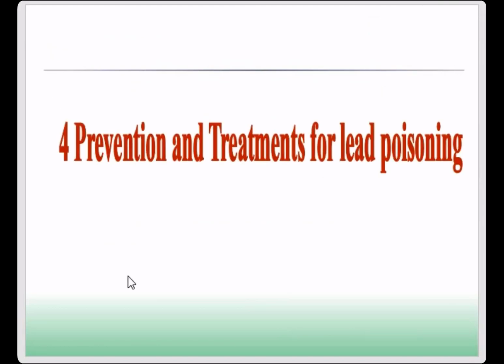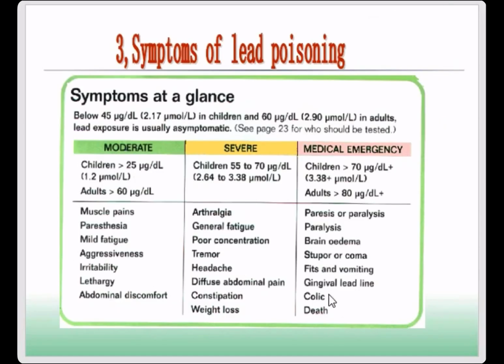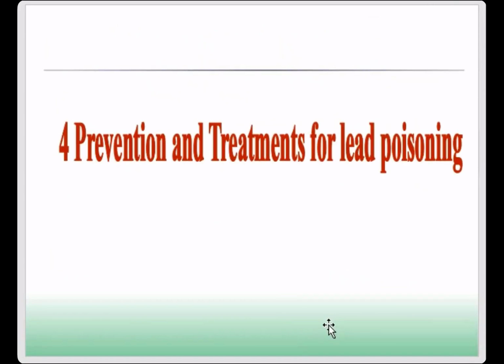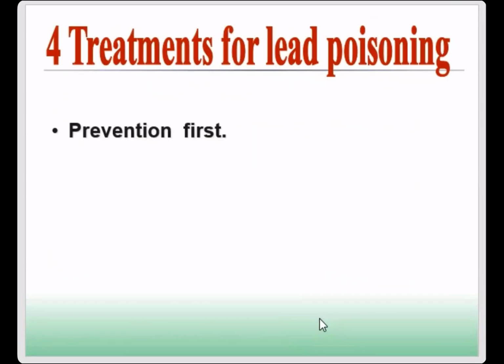And besides the diagnosis, how do we treat lead poisoning? We know the severe or emergency symptoms of lead poisoning can take the patient to death, so when we treat the patient, we should be very careful. For the treatment of lead poisoning, we should always think of prevention first. This is preventive medicine. If we find lead in the industry, we have to remove the lead or lower its concentration.